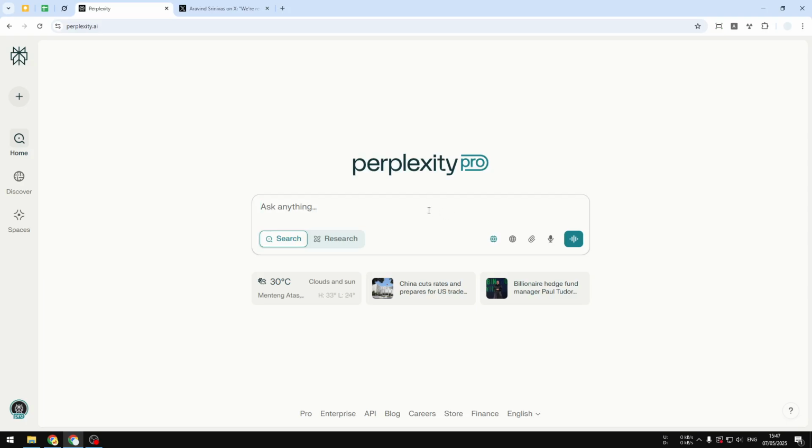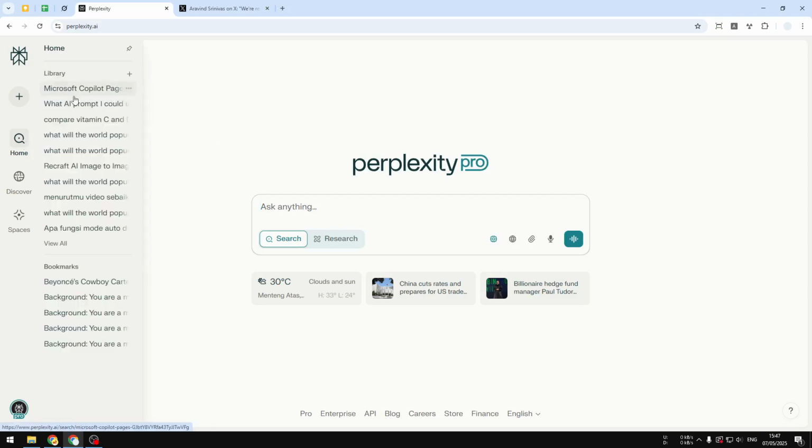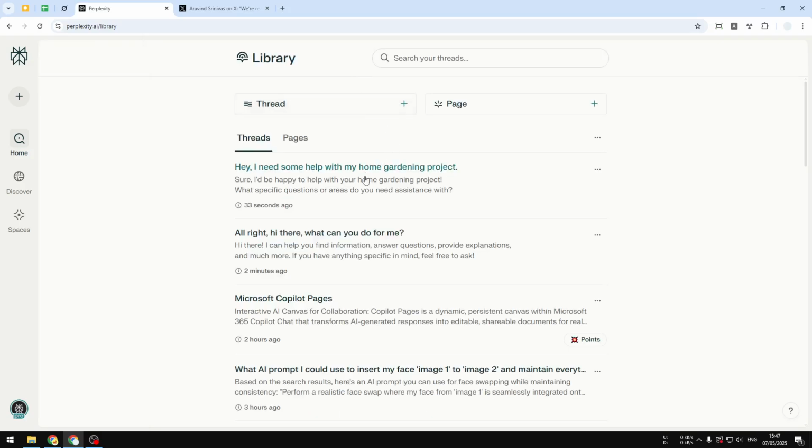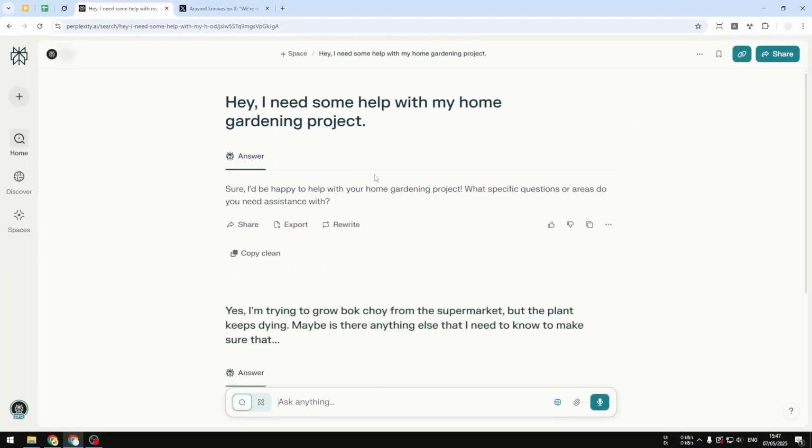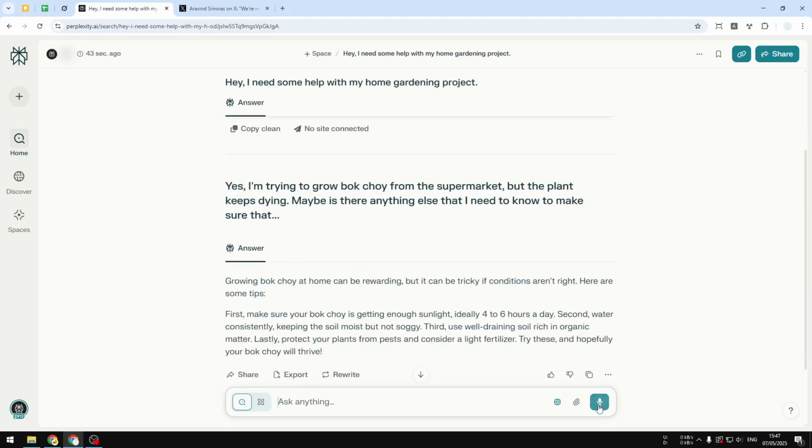And by the way, the conversation that you just had with Perplexity in the voice mode is also available in the library. So let's navigate to library and you'll see that the conversation about the bok choy project that I have at home is here. You can open it and you can actually continue the conversation by just prompting. But apparently you cannot have a conversation in the voice mode anymore. You can still use dictation, but it is not the same as the voice mode.